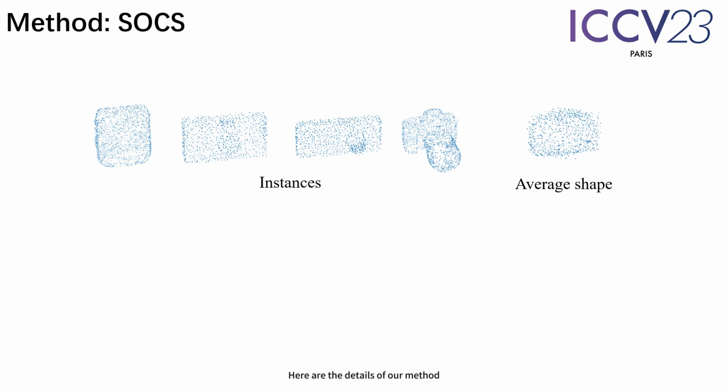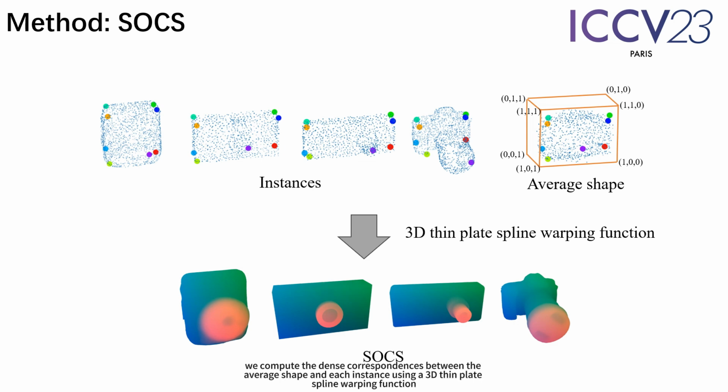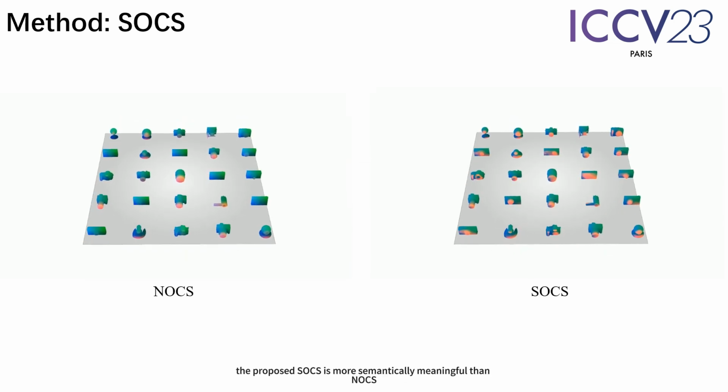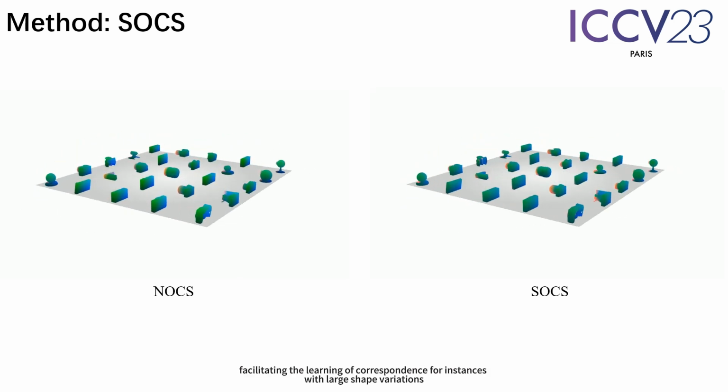Here are the details of our method. We first introduce how to build SOCS from a set of instances in one category. Given the instances of a category in the training set, we generate the categorical average shape by using a pre-learned autoencoder. We then detect semantically consistent key points in all instances. Afterward, we compute the dense correspondences between the average shape and each instance using a 3D thin plate spline warping function, achieving fine-grained non-rigid coordinate alignment.